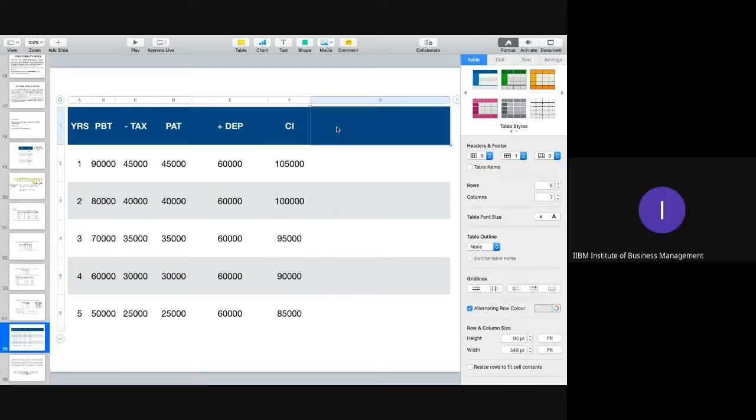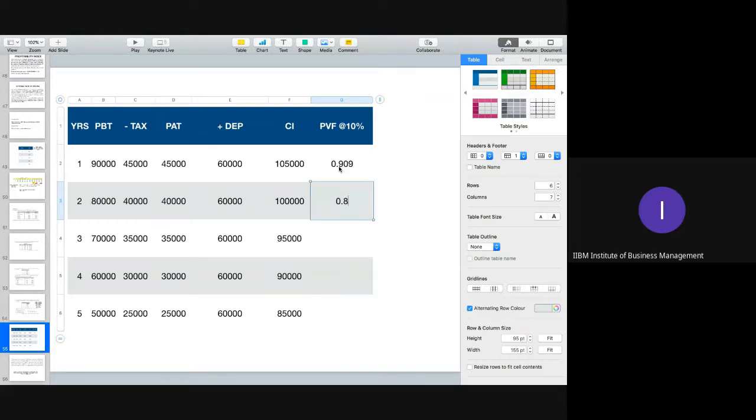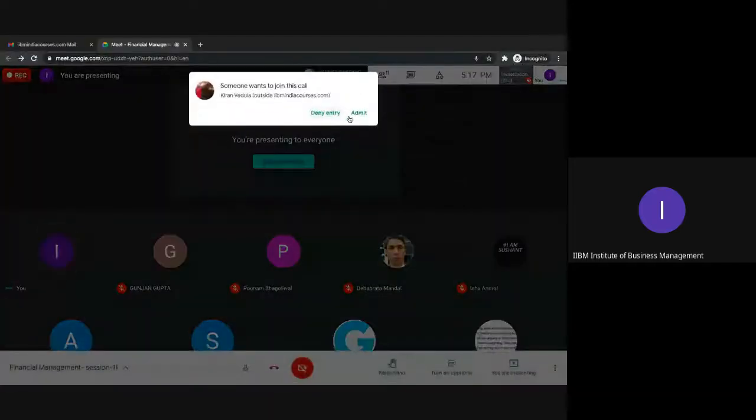Fine. Now, next one is the PVF factor. We can calculate everything first of all, and then we will go for all the calculations which we need. I'll give time to write down, students. Just kindly focus on the screen right now, how we are calculating the question. Now PVF at 10% is 0.909, 0.826, 0.751, 0.683, and 0.621. Clear, everyone? That is your PVF factor.